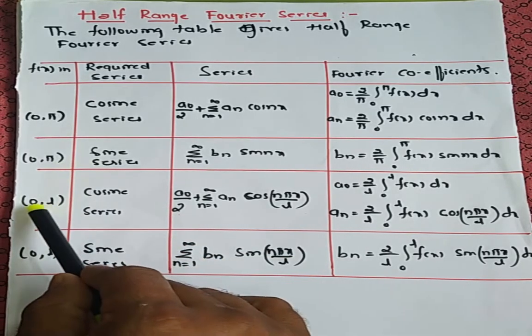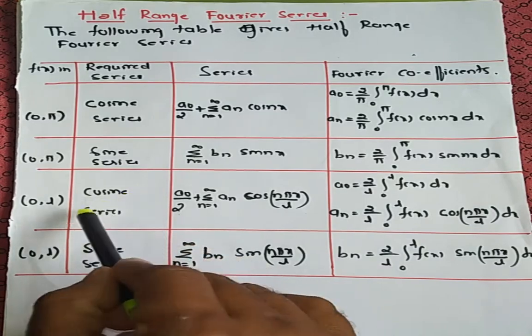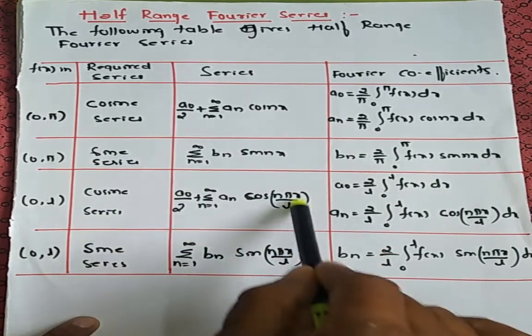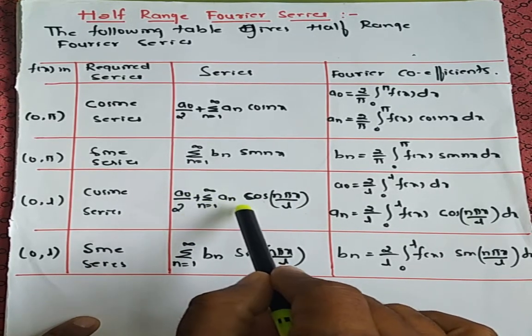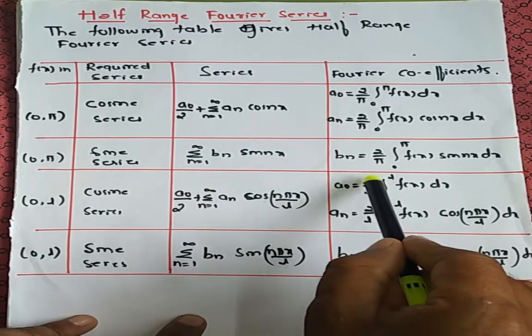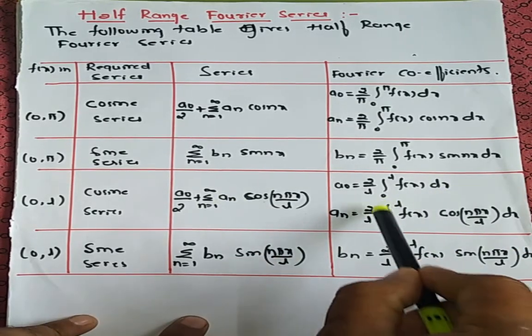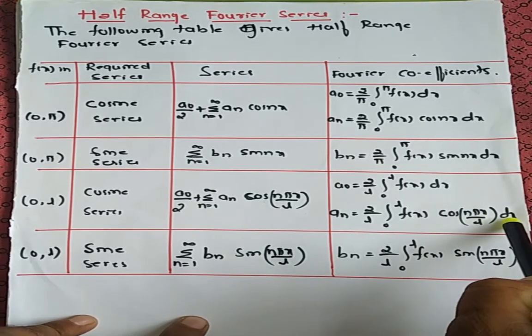If they ask in arbitrary 0 to L, for the required cosine series, your cosine series will be like this: a naught by 2 plus summation n from 1 to infinity an cos n pi x divided by L. Similarly, a naught is equal to 2 divided by L integration 0 to L f of x dx, and an is equal to 2 divided by L integration 0 to L f of x cos n pi x divided by L dx.